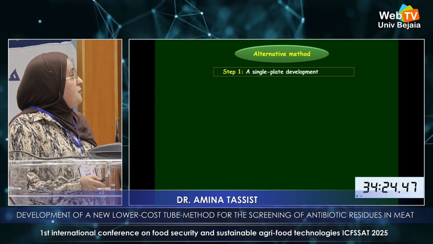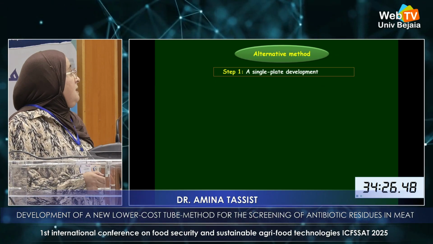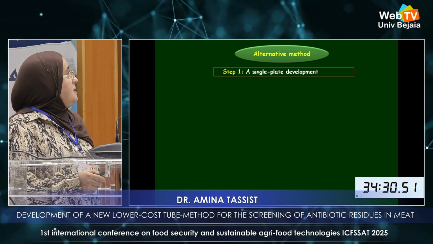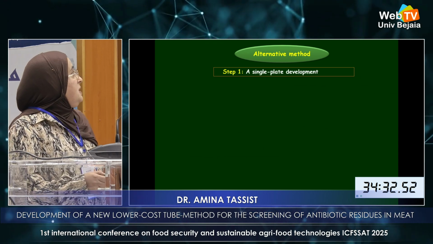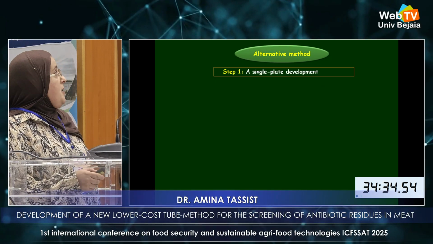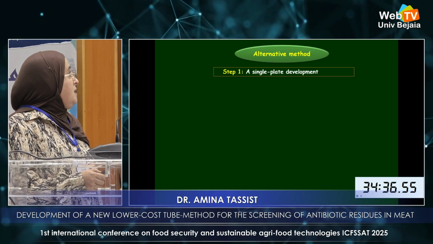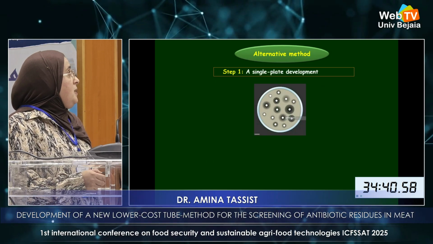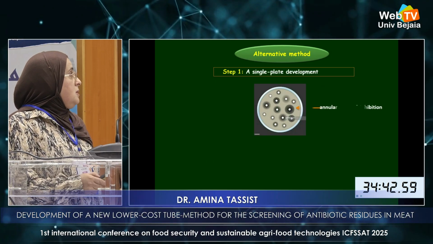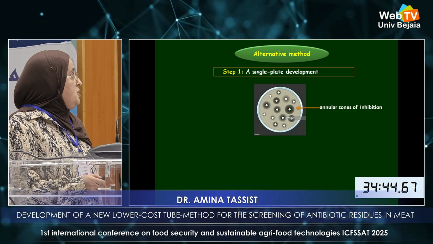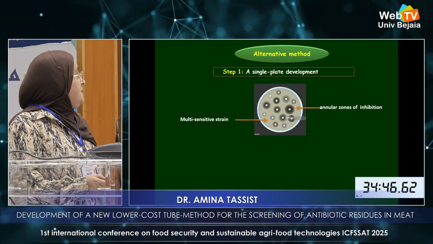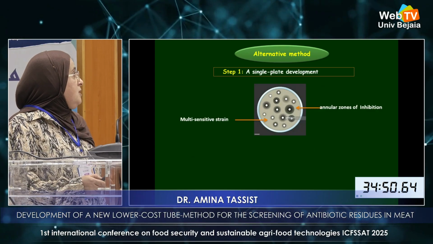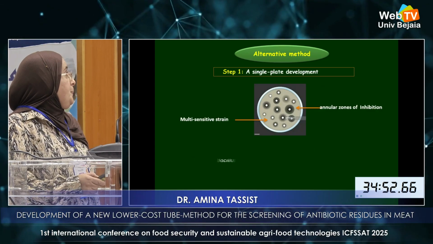We have developed our alternative method in different steps. The first step is a single plate method development. The principle is to observe the annular zone of inhibition of a multisensitive strain in a single plate containing a medium.